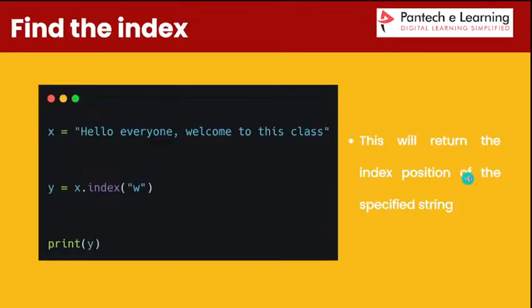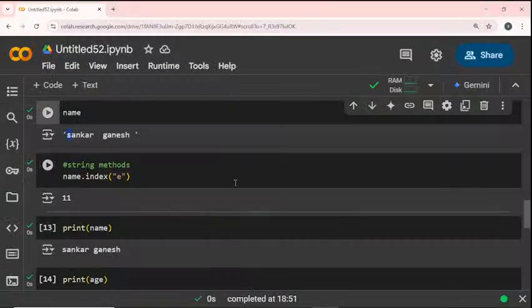Srini was asking one question: if you have two same letters, which one will be taken as the index? Exactly, the first occurrence of that character is the index value that is returned. I'll show an example for this, since you have a doubt.